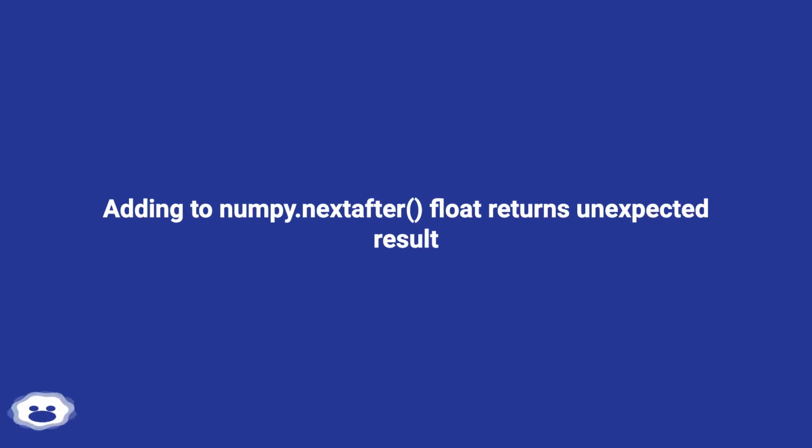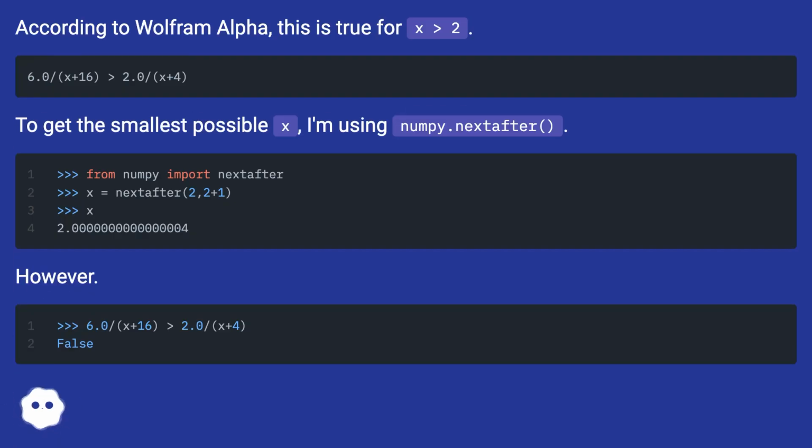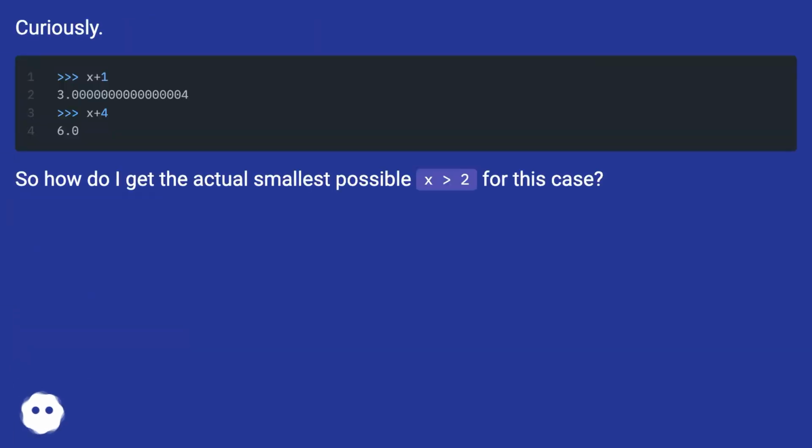Adding to numpy.nextafter float returns unexpected result. According to Wolfram Alpha, this is true for x greater than 2. To get the smallest possible x, I'm using numpy.nextafter. However, curiously, so how do I get the actual smallest possible x greater than 2 for this case?